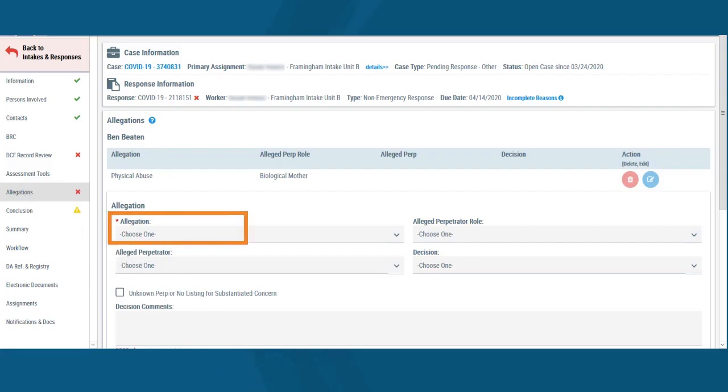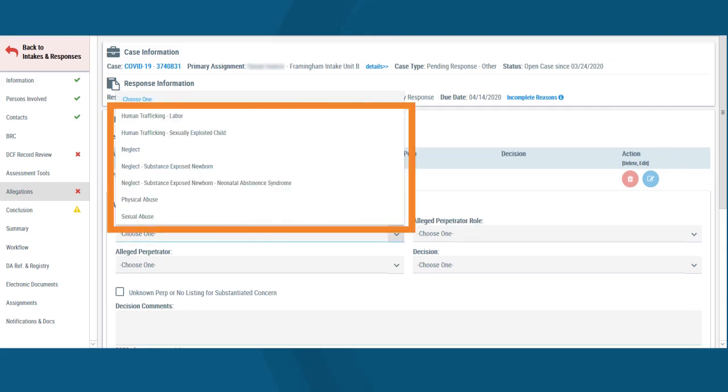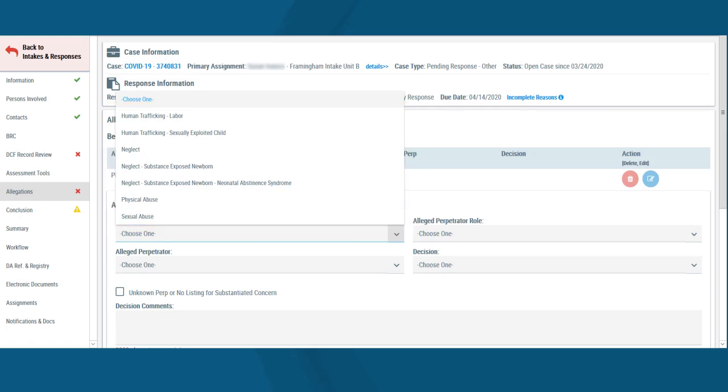In the allegations section, death has been removed for both intake and response. Instead, you will choose the allegation of neglect or physical abuse that is thought to have led to the death.